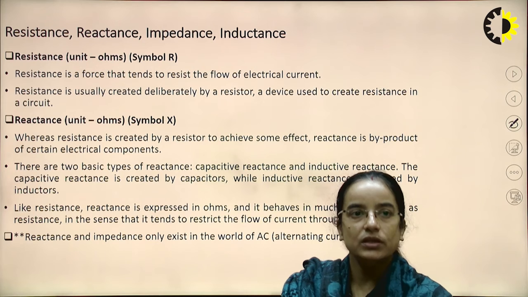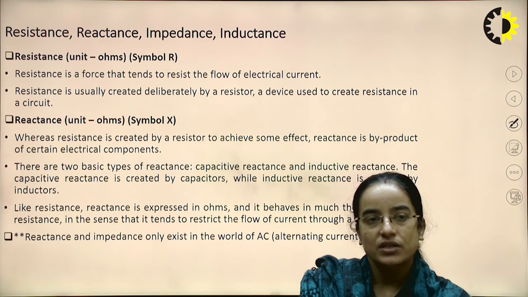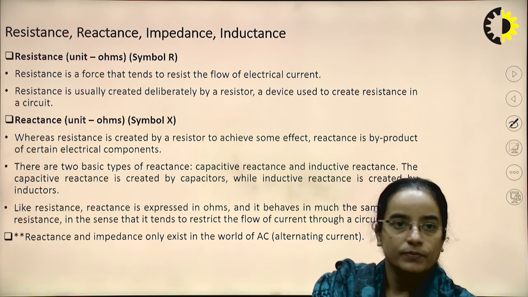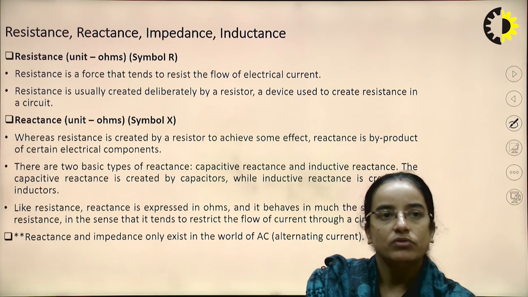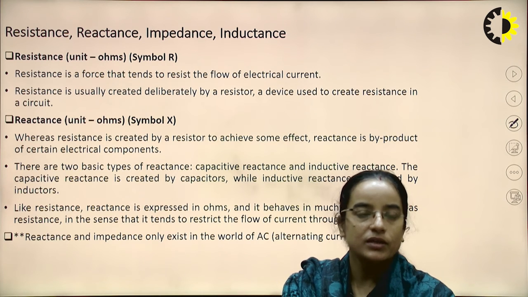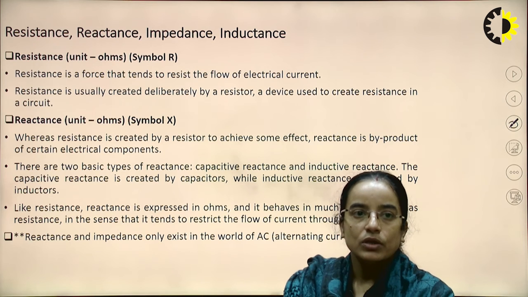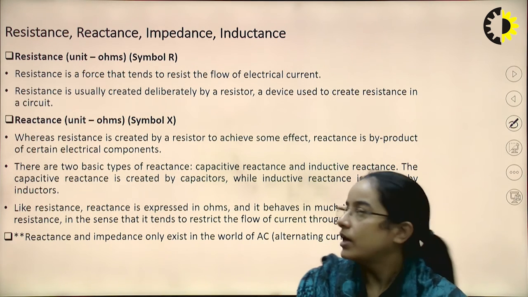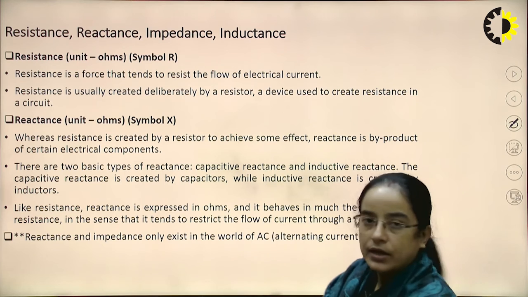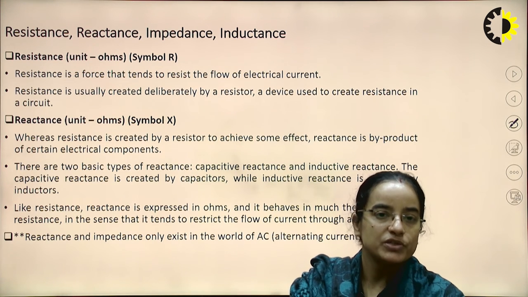So this is the very basic thing: resistance, reactance, impedance, inductance. Resistance unit is ohm, symbol is R. It is the force that tends to resist the flow of current in the network. Reactance is the same as resistance. There are two basic types of reactance, capacitive reactance and inductive reactance. Like resistance, reactance is also expressed in ohm.